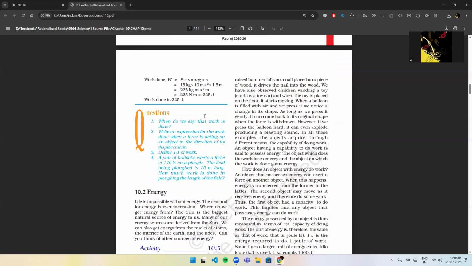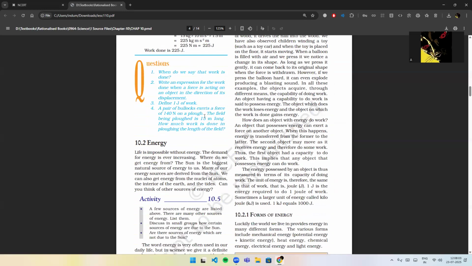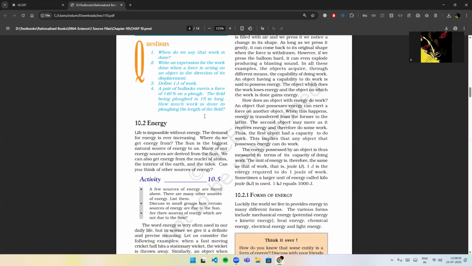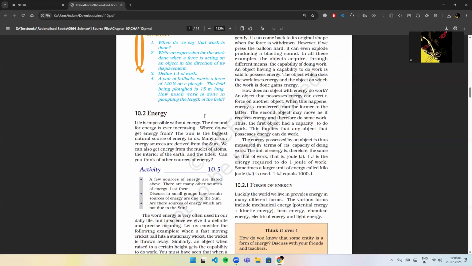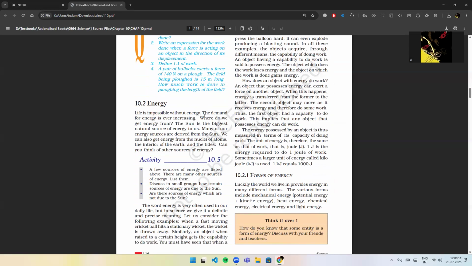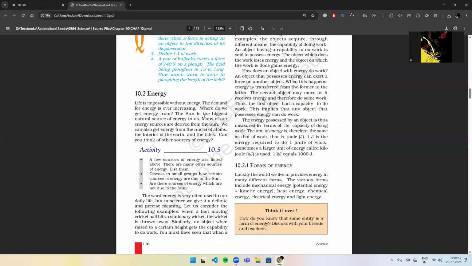Energy. Life is impossible without energy. The demand for energy is ever increasing. Where do we get energy from? The sun is the biggest natural source of energy to us. Many of our energy sources are derived from the sun. We can also get energy from the nuclei of atoms, the interior of the earth, and the tides. Can you think of other sources of energy? Activity 10.5.